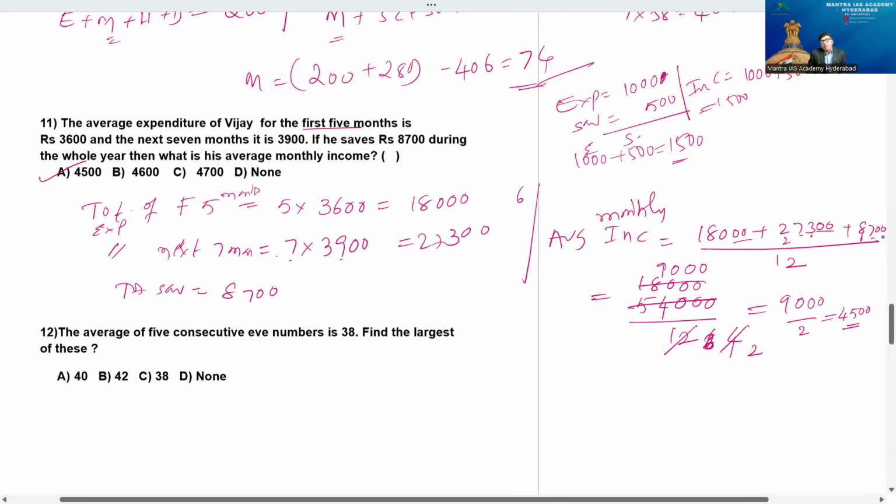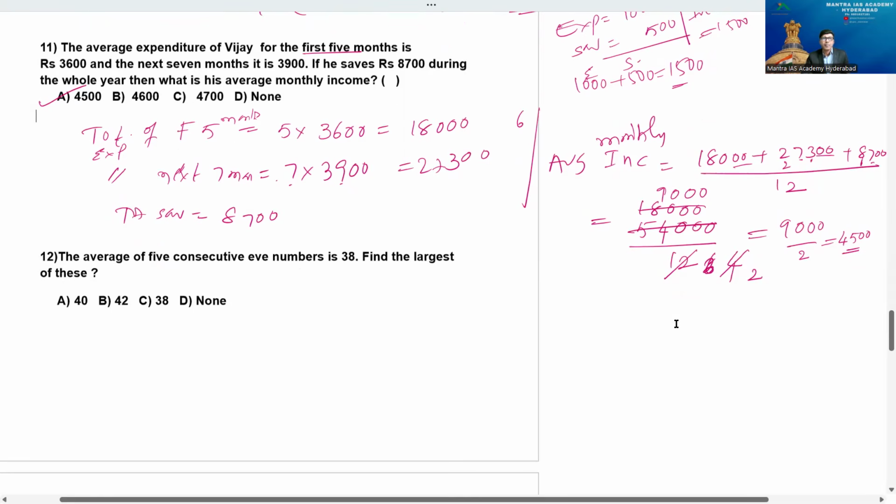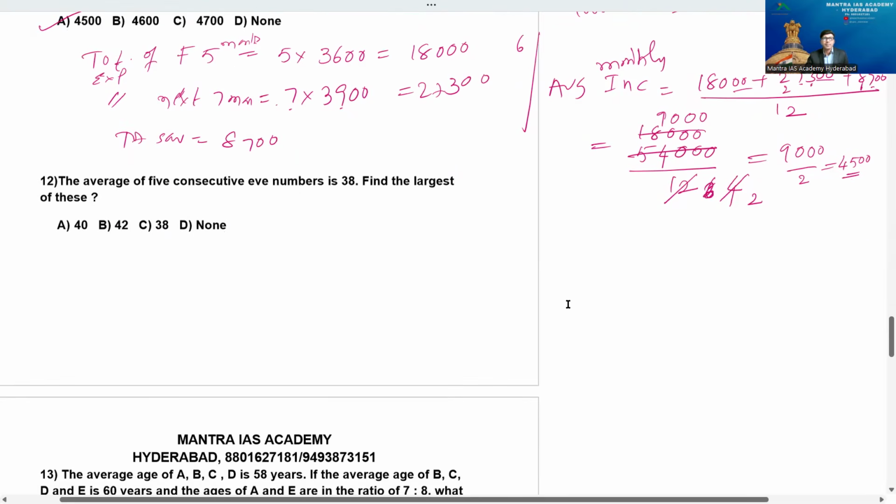Good question, lengthy calculation of course, but the logic is simple, no doubt in that. But you observe that very important point. Then go to question number 12, beta. The average of the 5 consecutive even numbers, even it is 38. Find the largest of these.